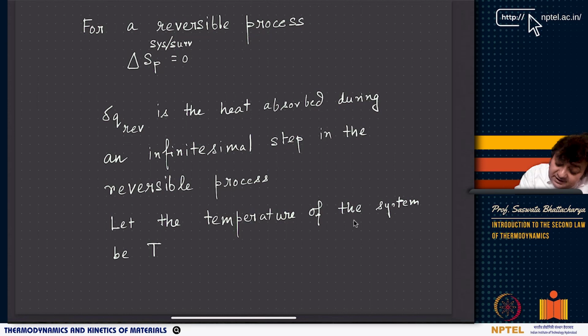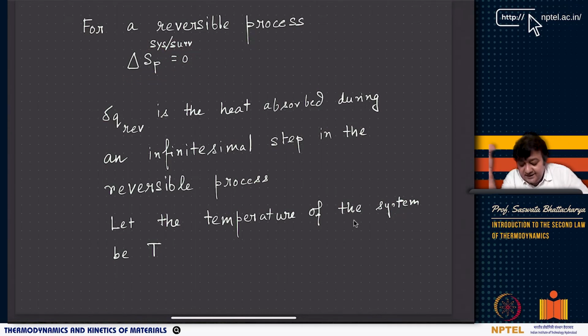So, I am rephrasing again, for a reversible process, which you can plot on a PV diagram, it is a process that can be reversed, and it will just retrace the path back. It is so slow, so infinitesimal, that at every point the system and surroundings are allowed to come to equilibrium. Now, as you can see, for a reversible process, whether it is system or surroundings, delta S production is going to be 0.